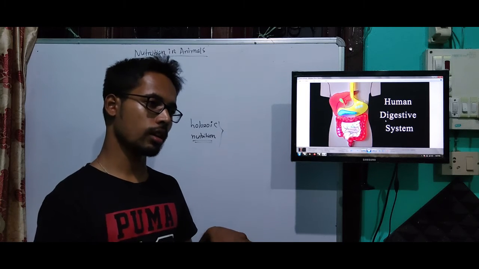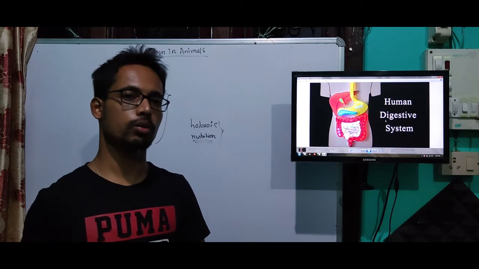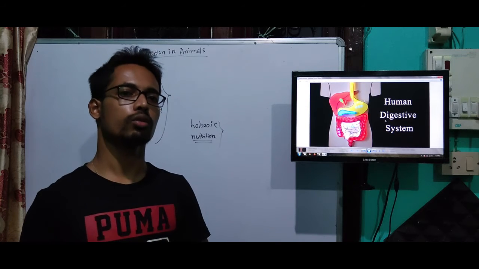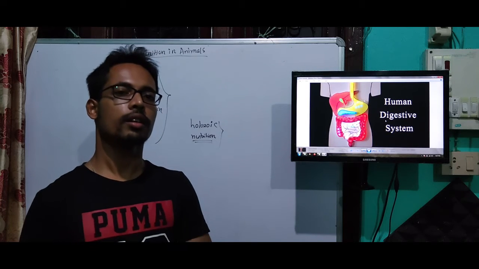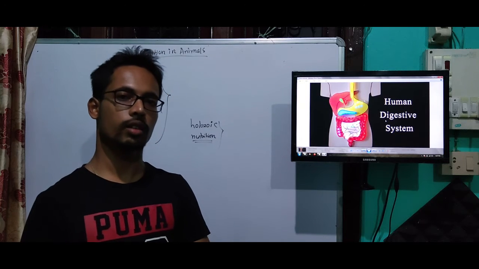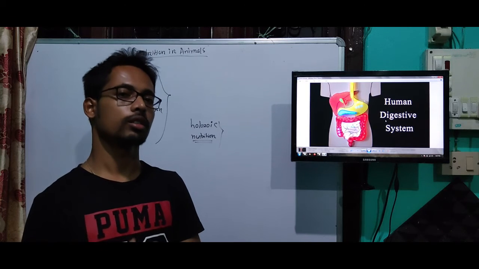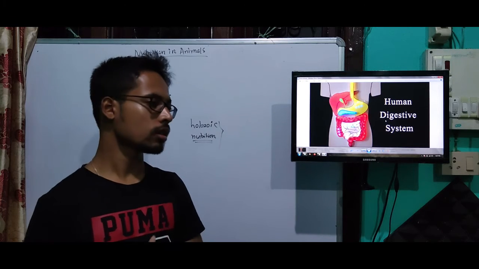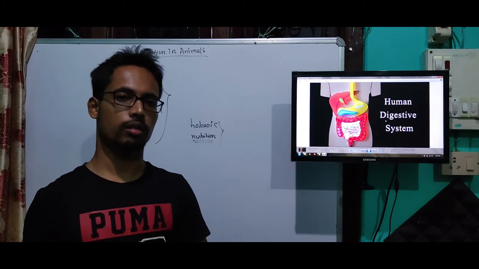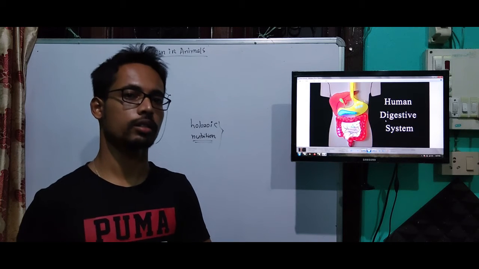Digestion happens within that one cell. But in case of human beings we have specialized organs of digestion: mouth, oesophagus, stomach, then small intestine and large intestine. These are different organs, and we have different glands also: the salivary glands, liver, and pancreas. So these glands and different organs make up the human digestive system where digestion takes place.